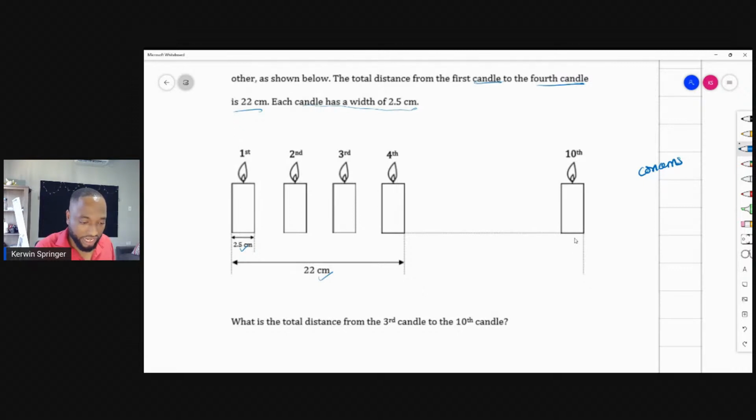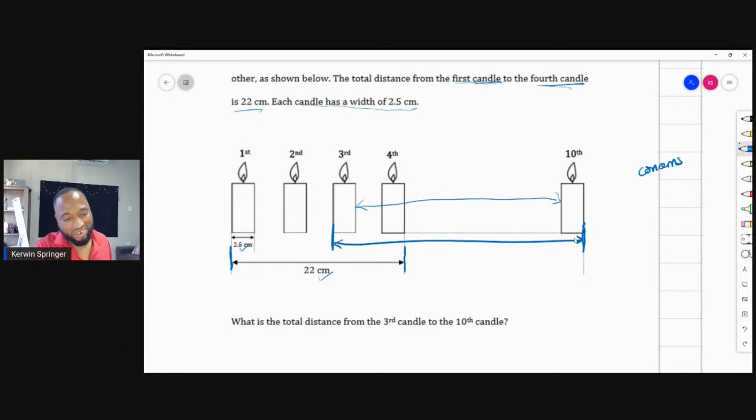The total distance from the first candle to the fourth candle was shown here. So they give you something to refer to. This is what they mean when they say distance from first to fourth. So if they want the distance from third to 10th, they want from here all the way to there. But some students may give this as well, and technically that's the distance from a candle to the next candle. So there were some scruples with that question. But they give you this as reference: the total distance from the first to the fourth is 22.